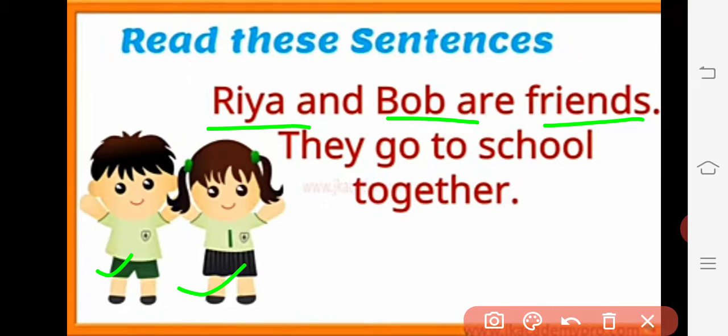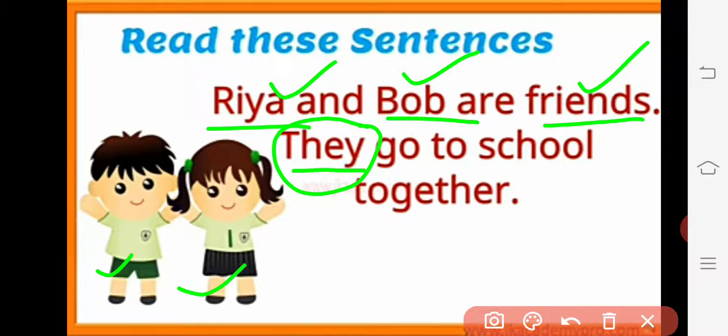Now they is used in place of Ria and Bob, the two persons. In place of saying again Ria and Bob go to school, we are using they go to school together. It means they is the pronoun here. We are using that pronoun instead of these two nouns, Ria and Bob. So have you understood this, students?